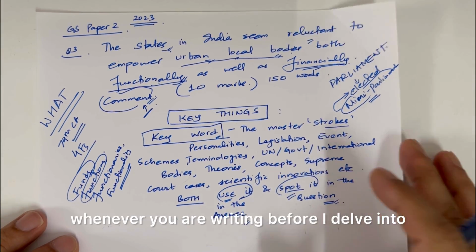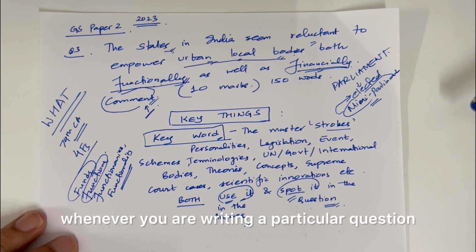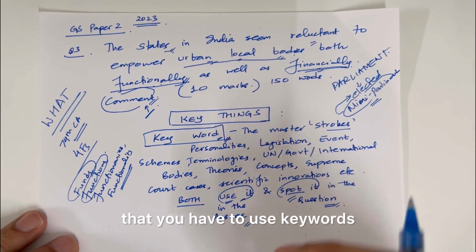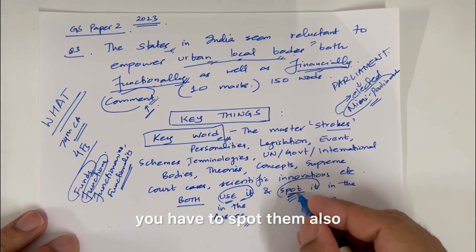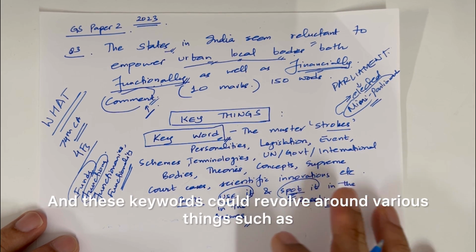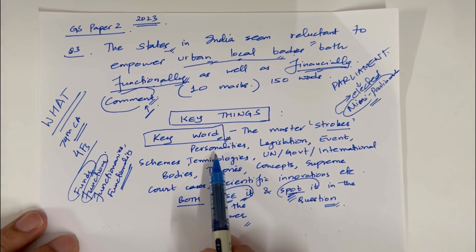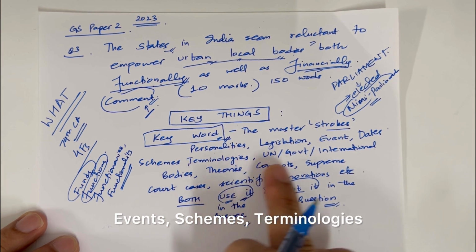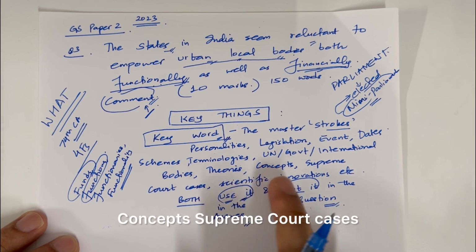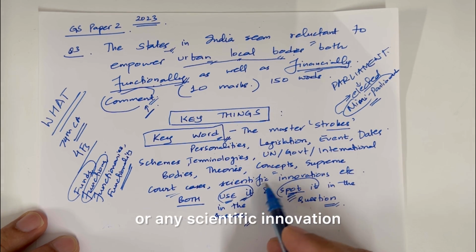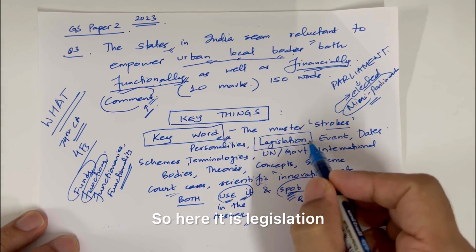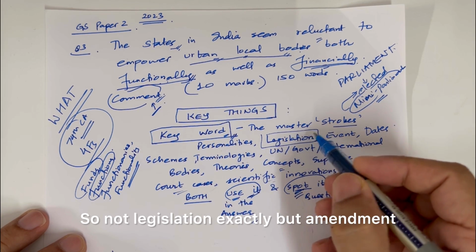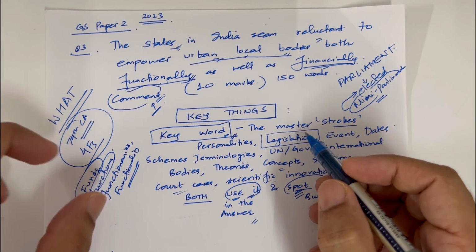Now, before I delve into writing this answer, whenever you are writing an answer, you have to remember that you have to use keywords. You have to spot them also, and you have to use them also in your answers. And these keywords could revolve around various things such as personalities, legislation, years, dates, events, schemes, terminologies, UN, government or international bodies, theories, concepts, Supreme Court cases, or any scientific innovation. So here it is legislation, for example, the 74th constitutional amendment. This is a constitutional amendment, so not legislation exactly, but amendment. This is an important keyword.